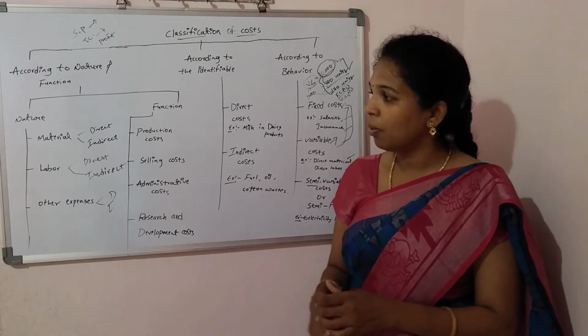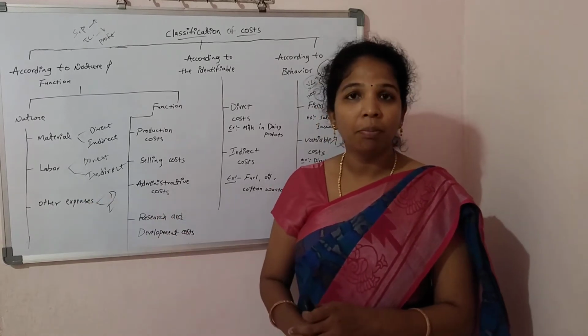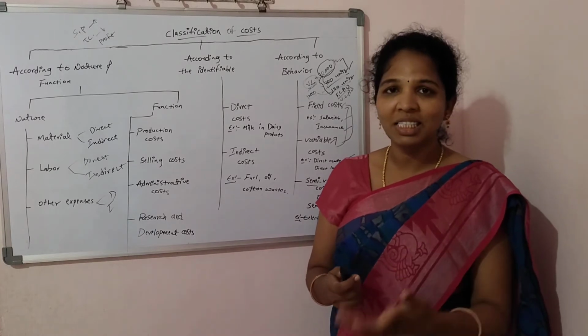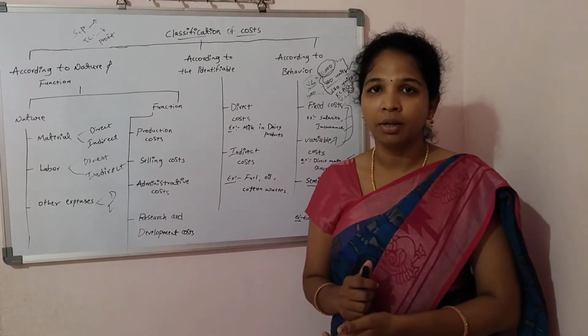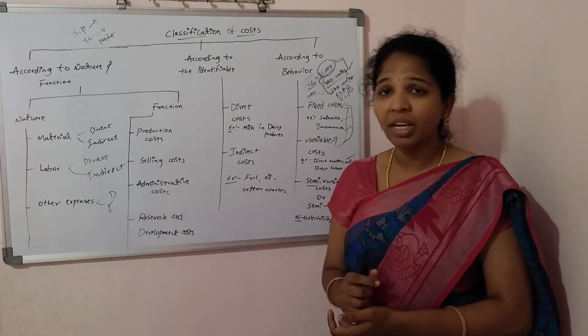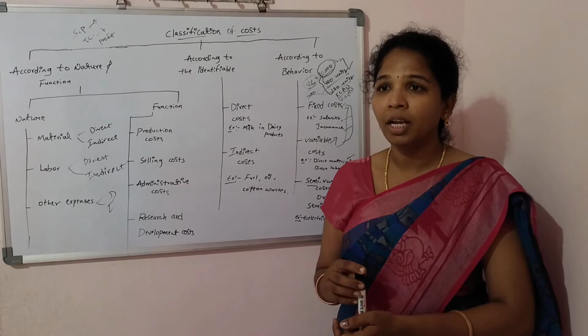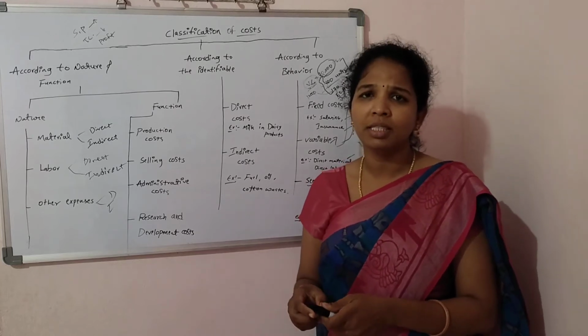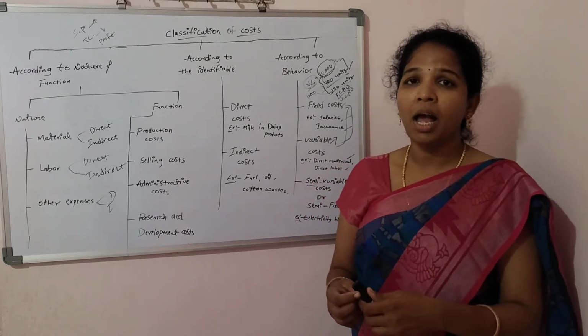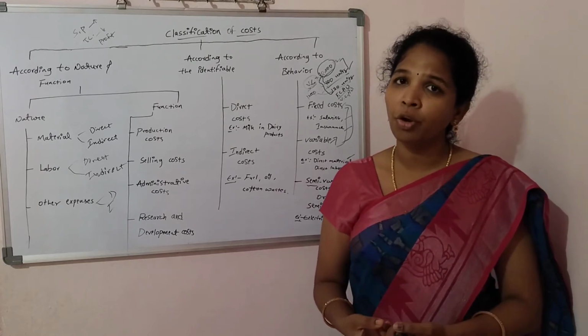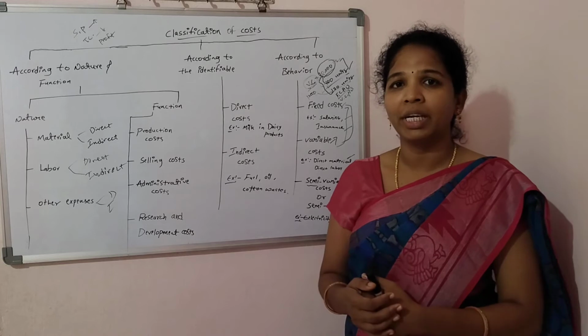Labor cost is a very important and essential element of the production process. Without labor we can't produce anything. Why? Labor means human beings. When we have a factory and a production process, if there is no human being, there is no work.